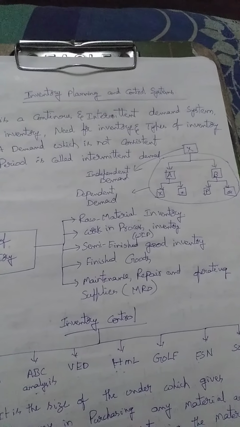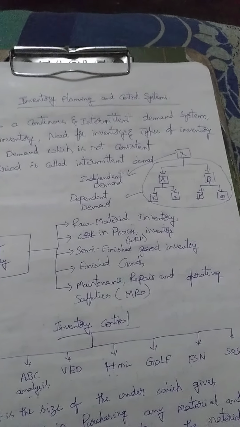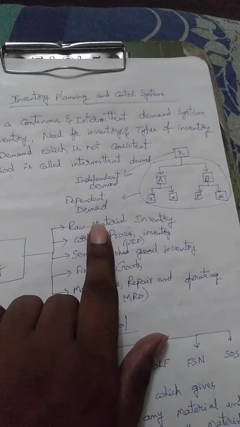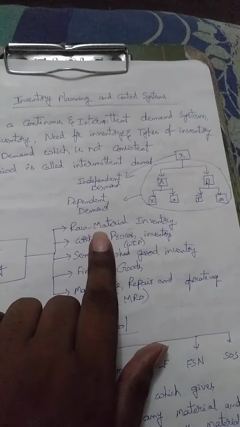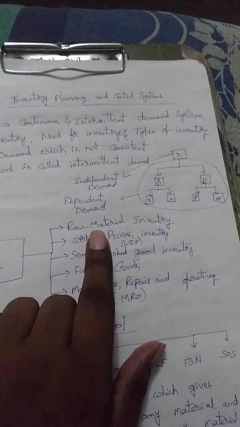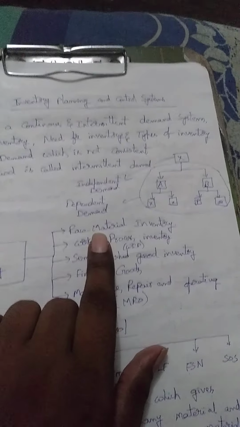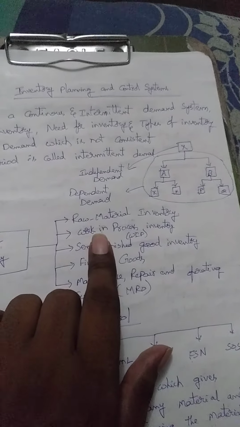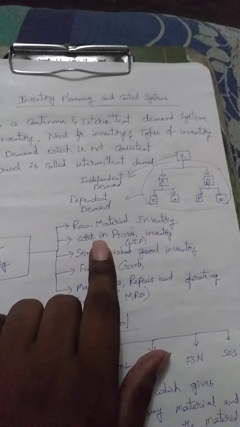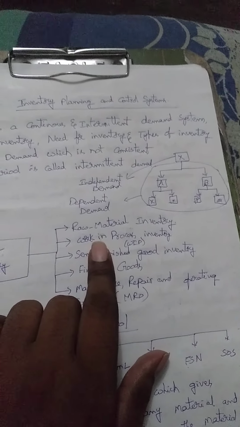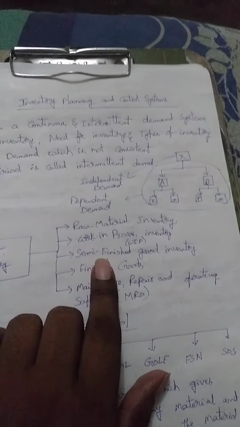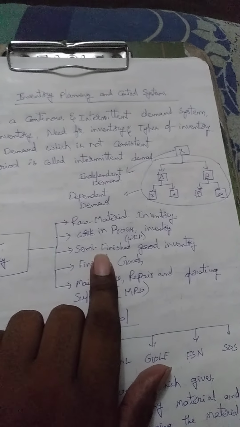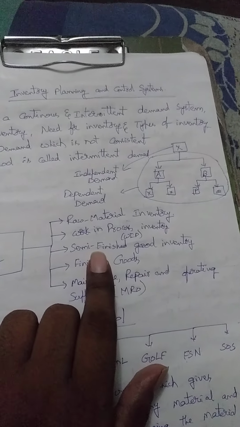Let us take the automobile sector, and let us assume we manufacture one particular car. First of all, raw material inventory is nothing but the different parts like the engine, the furniture and the others. So these are all required for manufacturing a car. Then work-in-process inventory is nothing but how the manufacturing process is done. Then semi-finished inventory means that some particular products and raw materials are required.